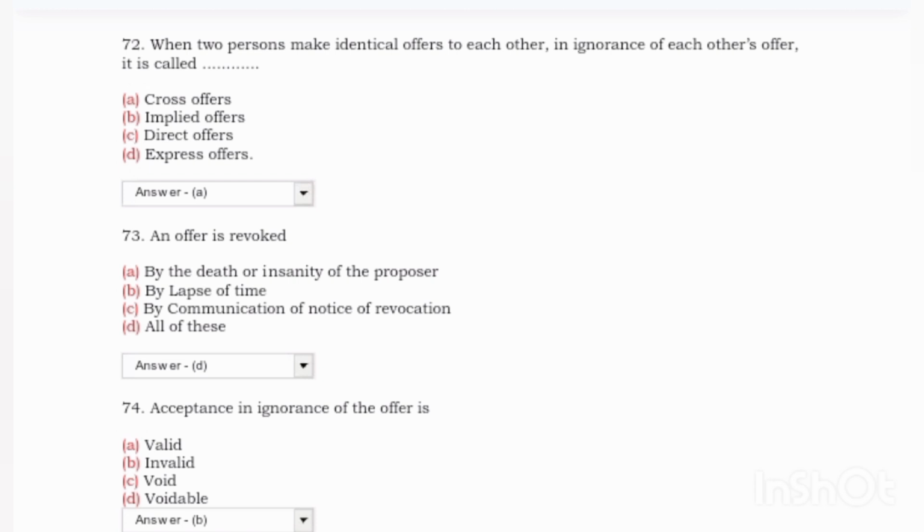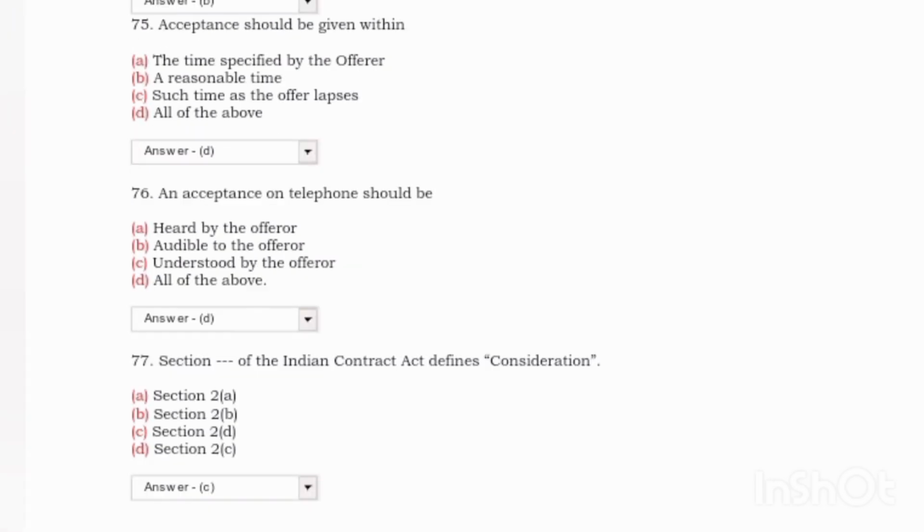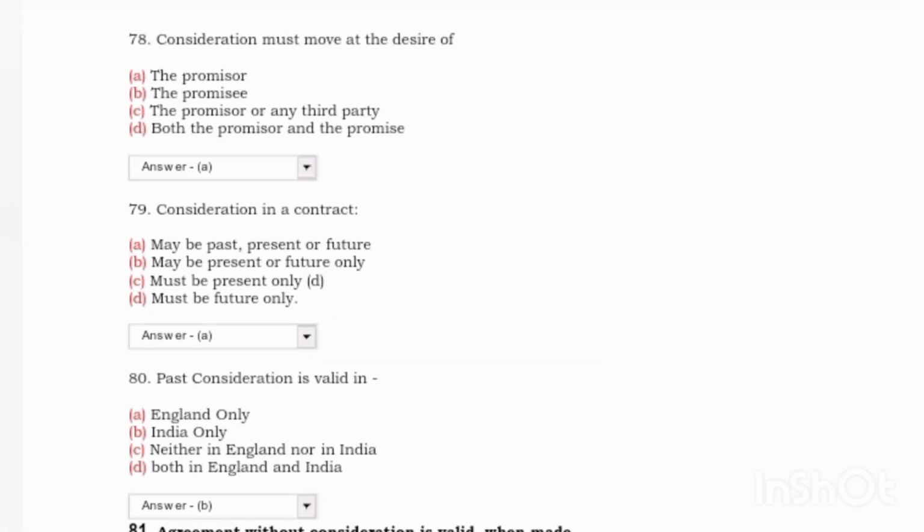Next, acceptance in ignorance of the offer is? Answer B, invalid. Next, acceptance should be given within? Answer D, all of the above. Next, an acceptance on the telephone should be? Answer was D, all of the above. Next, section of the Indian Contract Act defines consideration? Answer was C, Section 2(d). Next, consideration must move at the desire of? Answer was C, the promisor or any third party.